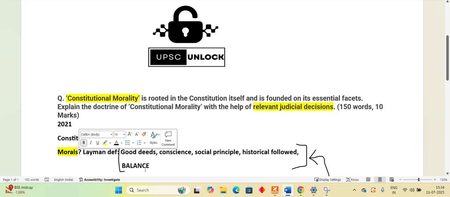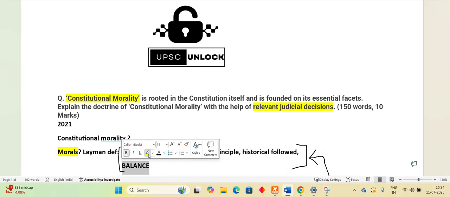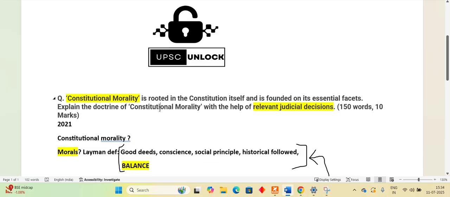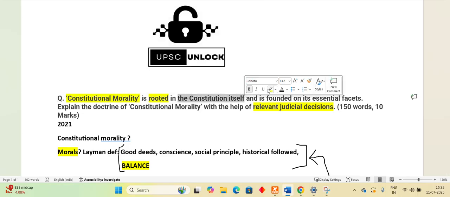And how do you think this balance can be made in our life via the constitution? Read the question again. It states that constitutional morality is rooted in the constitution itself. So you have to tell that there are certain things that are in the constitution itself which give the morality a justice.